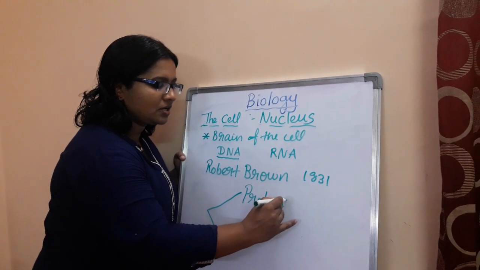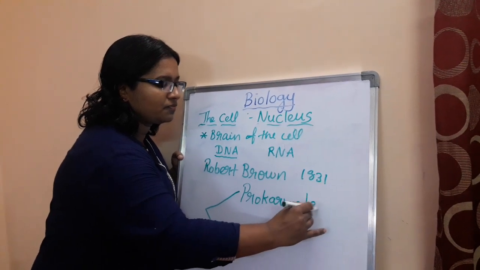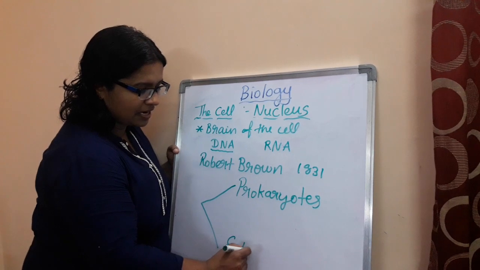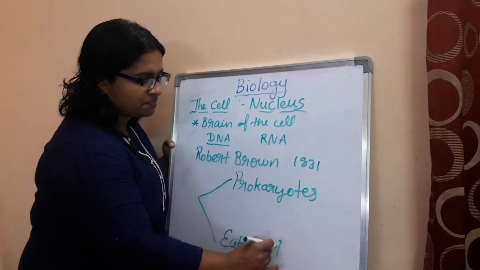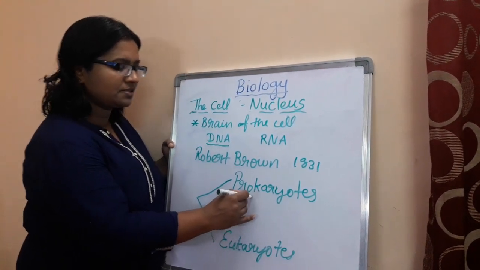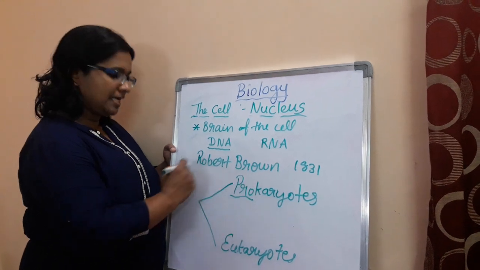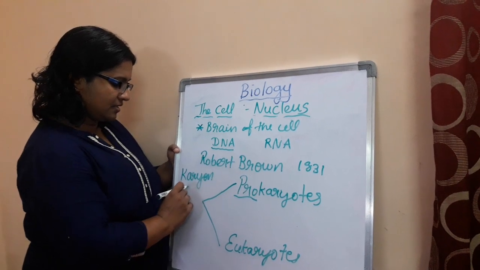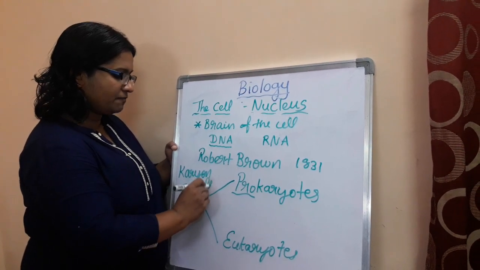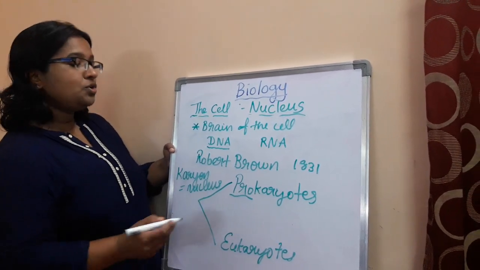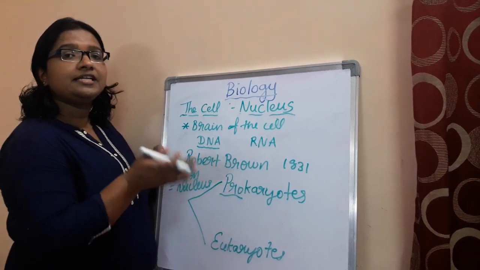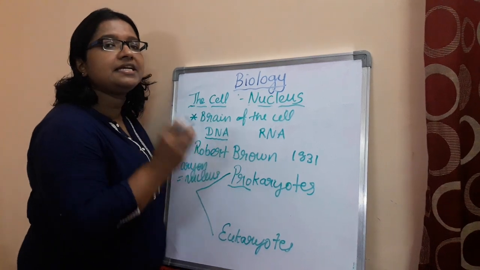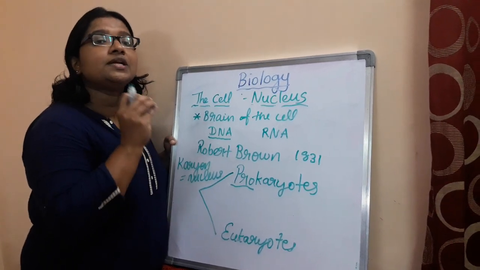prokaryotes and eukaryotes. Which are they? Prokaryotes and eukaryotes. Pro means primitive, or even we could say the first formed, primitive ones. Karyon means nucleus. Karyon is nucleus. So in case of prokaryotes, you could not see any well-defined nucleus. It is just represented in the form of a circular DNA.